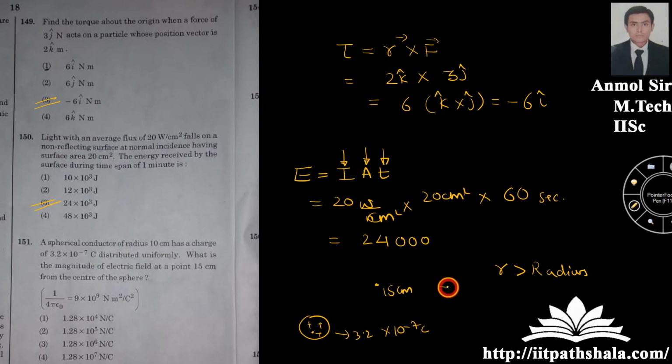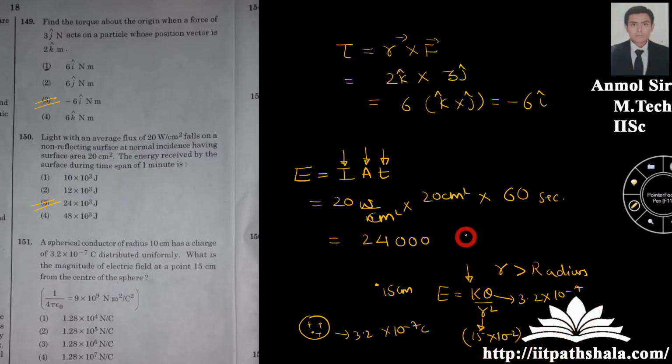And you know that, because he is asking you about the electric field, you can write it as kq by r square. Q is given to you to be 3.2 into 10 to the power minus 7. R is given to you as 15 centimeter. Put it in meter because you are considering SI units over here.